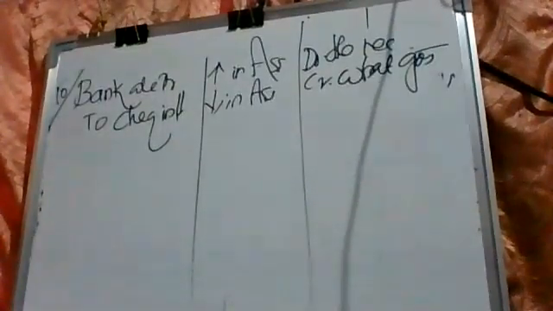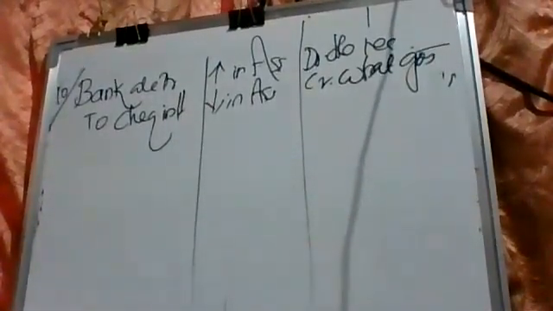Have we learned 10 transactions? Total how many? 18. 18 bank transactions.